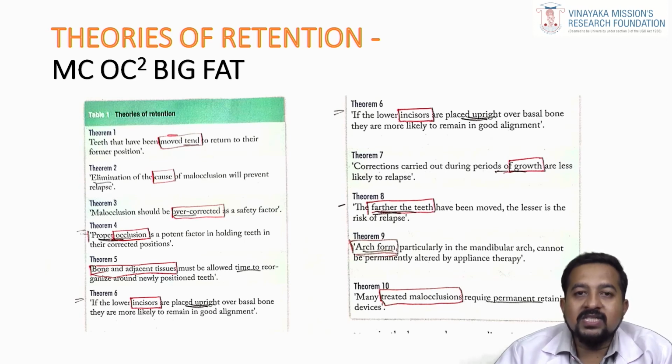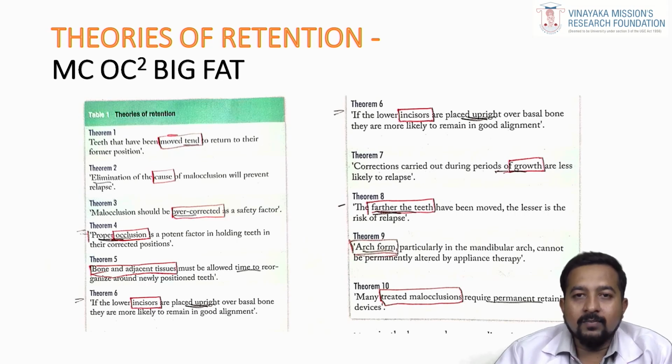Then the second theorem is C, cause. The cause of the malocclusion should be eliminated, which can prevent relapse. Then OC, the first OC is overcorrection. Malocclusion should always be overcorrected as a safety factor. Then again OC, that is occlusion. Proper occlusion is a potent factor in holding the teeth in their corrected position. So this will be your fourth theorem.